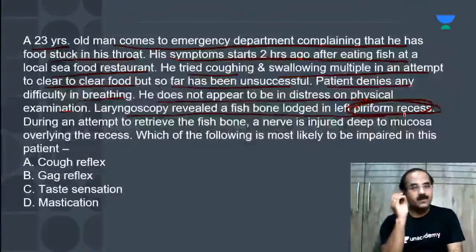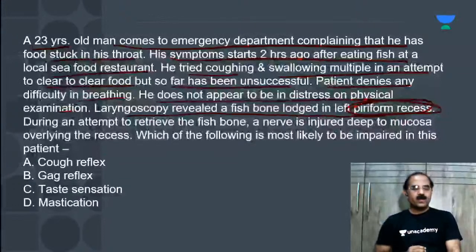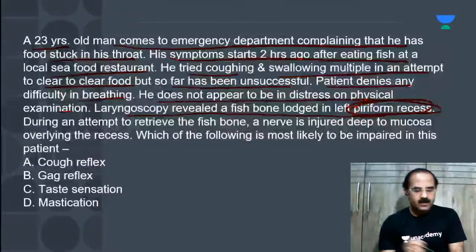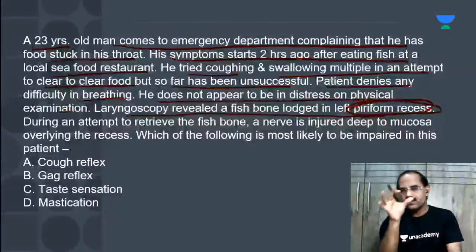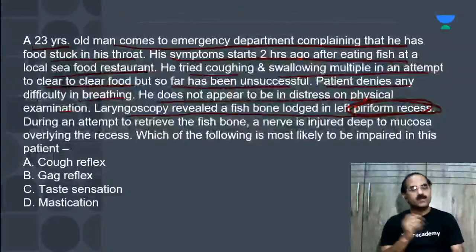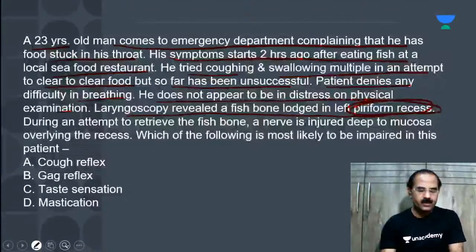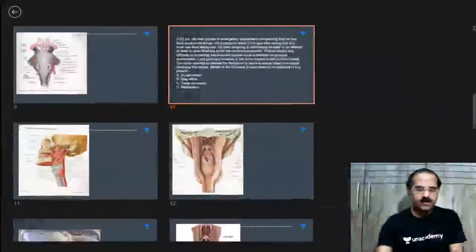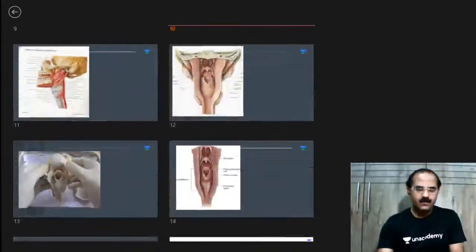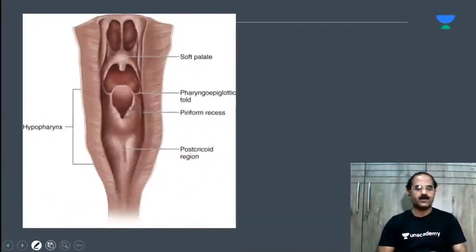Tell me, where is the pyriform fossa? All of you are answering this as C, no? Just wait now. Understand the stem of the MCQ. Where is the pyriform fossa? What is the pyriform fossa? Let us first discuss this and then we come back to the MCQ. Have a look at this slide. Look, this is a better slide to understand.